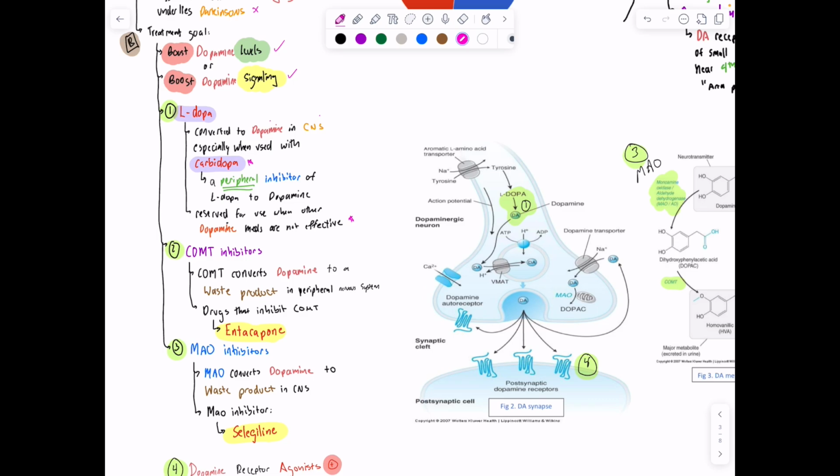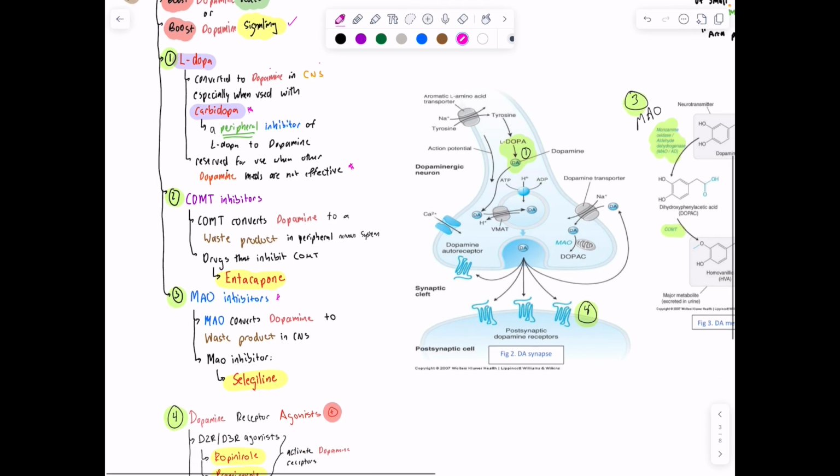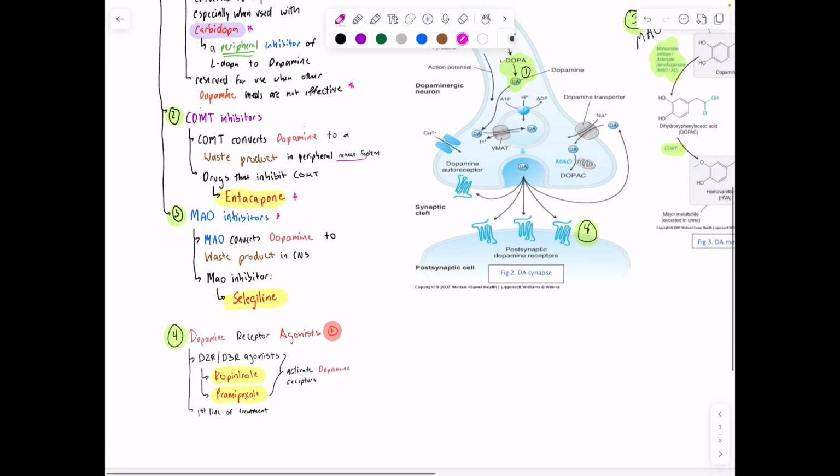Then you have the COMT inhibitors. Remember, COMT, in addition to MAO, both break down dopamine into waste products. COMT in particular is used in the peripheral nervous system, and the drug that will inhibit the breakdown of dopamine acting on COMT is entacapone, and I mispronounced that, I'm sure. But then we have MAO inhibitors. MAO also converts dopamine to waste products in the central nervous system, and an MAO inhibitor is selegiline.